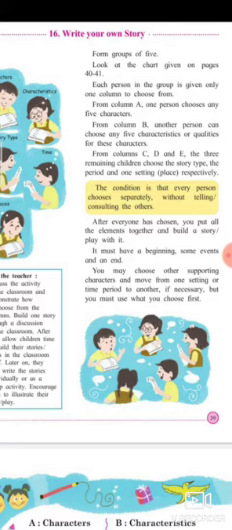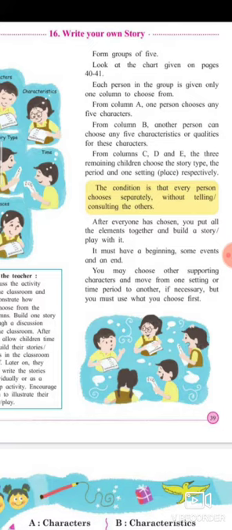It must have a beginning, some events, and an end. You may choose other supporting characters and move from one setting or time period to another if necessary, but you must use what you chose first.